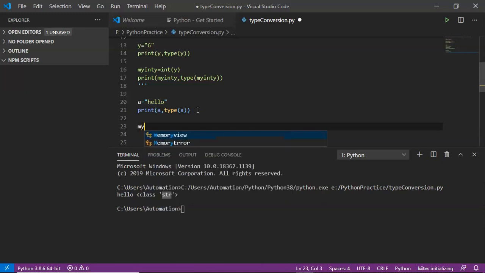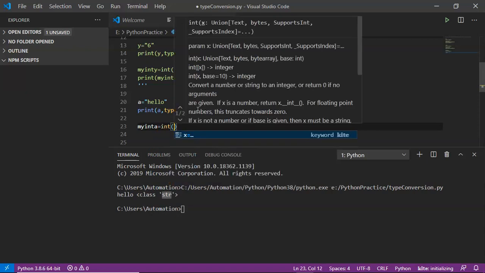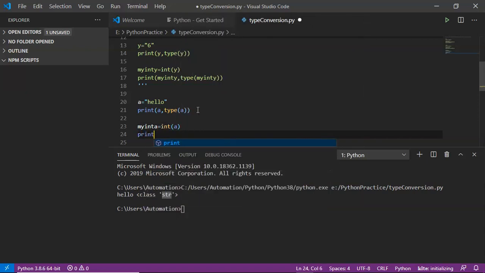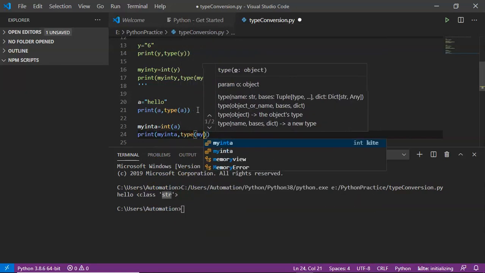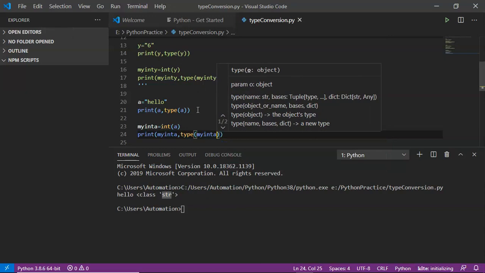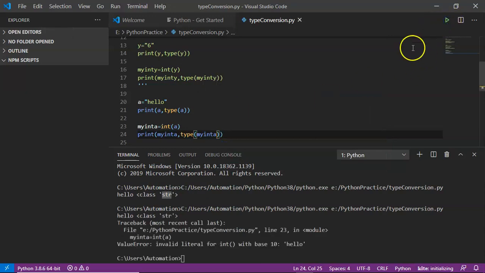Now let me try that. Simply I am taking my integer variable equals int of a. Then I am trying to print my integer with respect to a and then its type using the type function. Save it and run it. Be clear, observe the output. Value error: invalid literal for int() with base 10: 'hello'.